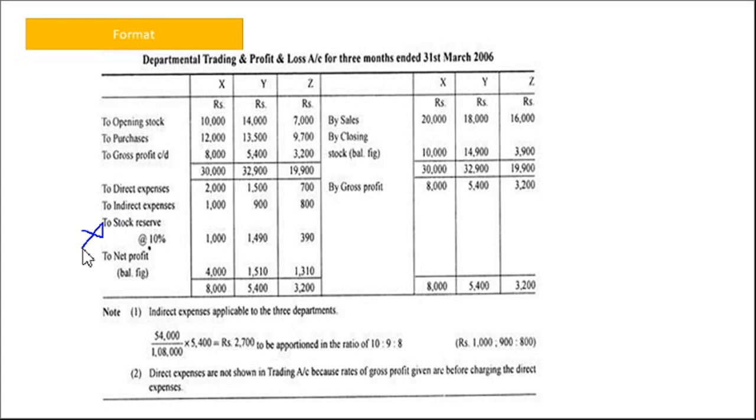But if it is transferring the goods at selling price, what happens? Profit is included in the selling price, right? But what about the stock? It should be maintained at cost price. So at that time stock reserve will come. Stock reserve will come only when the transfer is made on selling price. So we can work out the problems, you'll understand it clearly.